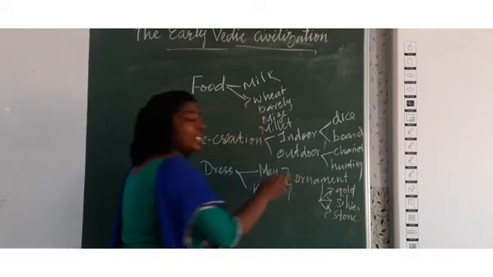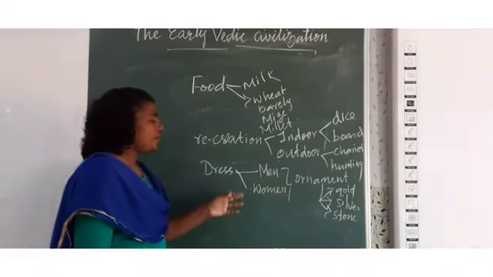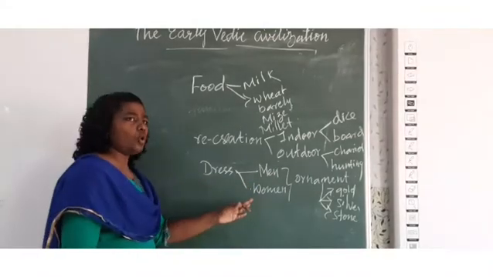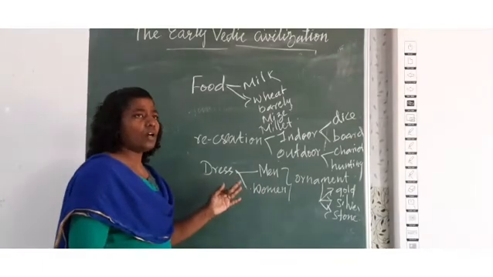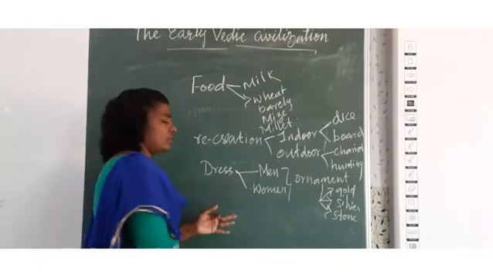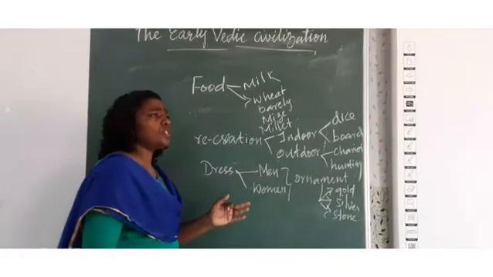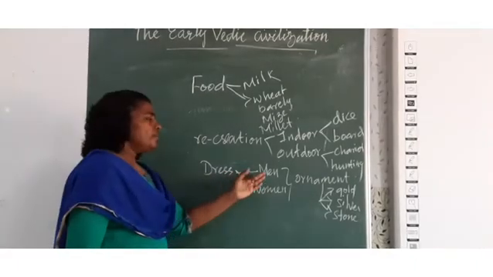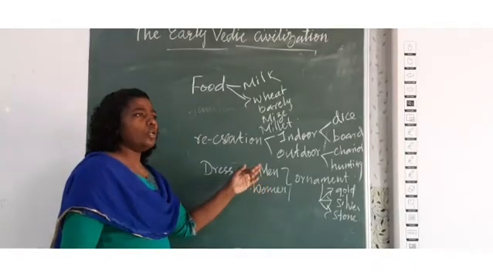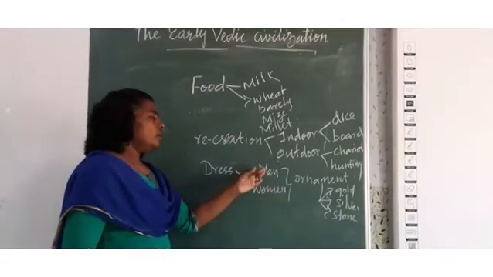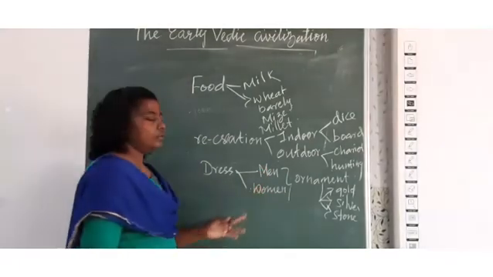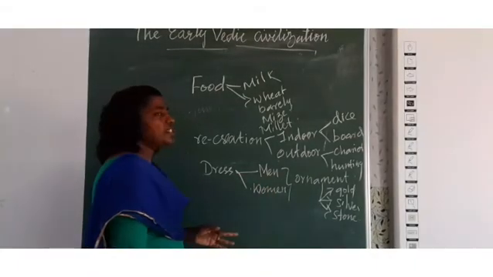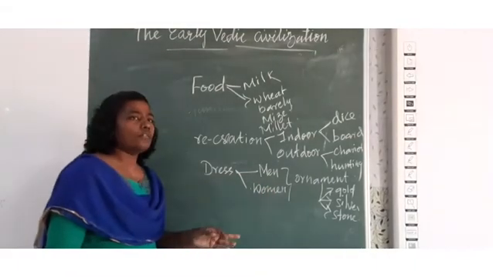The men also wore a headdress or headgear. When we talk about the two pieces of cloth, men wore a dhoti and women wore a shawl. These are the important points about the dress and clothing of these people.